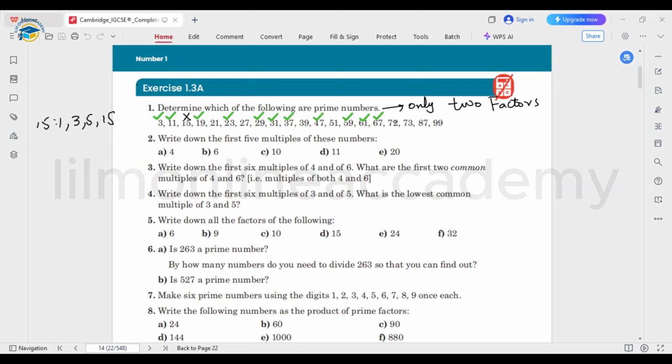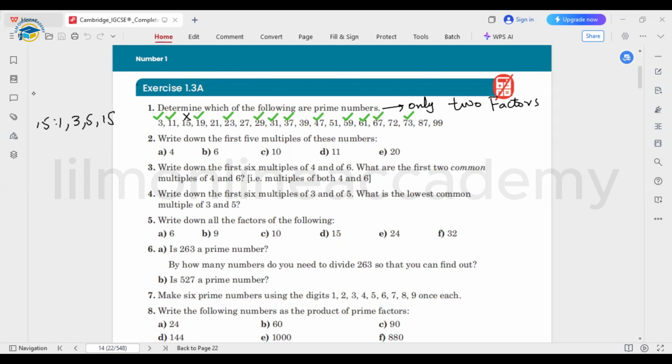And 72 is not a prime number, it's an even number. 73 would be a prime number. 87 is not a prime number, it is divisible by another number. And then we have 99, that is also not a prime number. Okay, so in this way, you can find out if a number is a prime number or not. You need to simply divide it by some numbers and check that it is not divisible by any number. Then you can say that this is a prime number, okay?